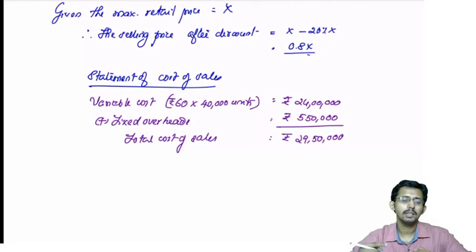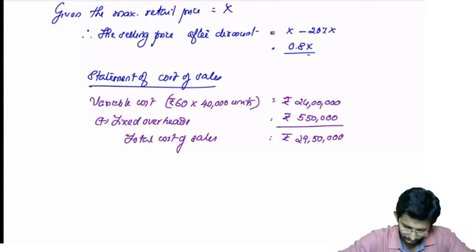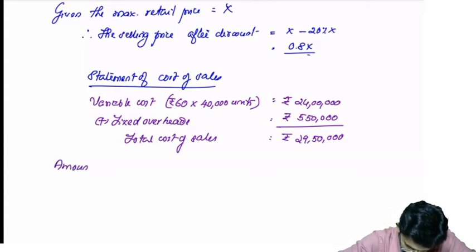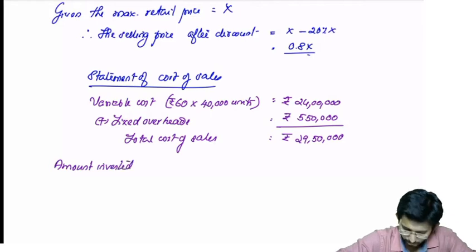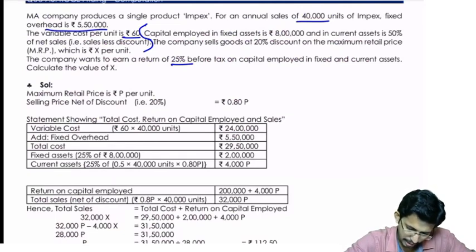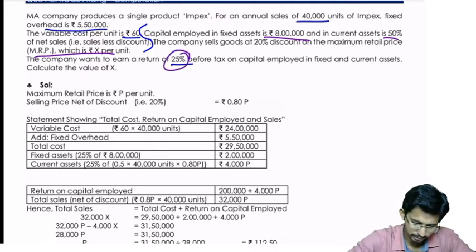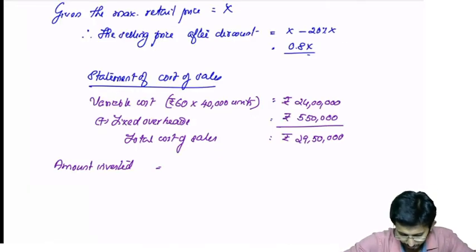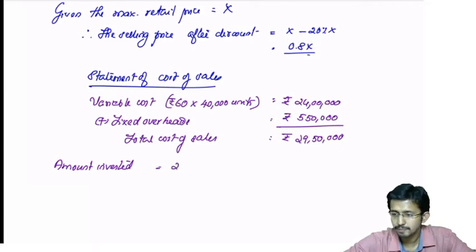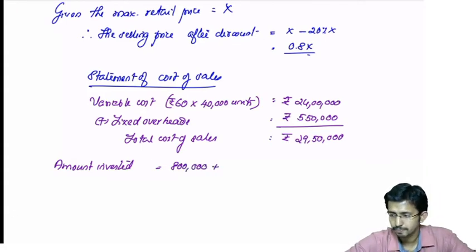Now what you have to do? You need to find out the total investment, and on the total investment what is the required return? That should be the markup. Now amount invested is equal to fixed asset. What is the amount of investment? They say that fixed asset is 8 lakh and current is 50% of net sales, and required return is 25% before tax. So amount invested is equal to 8 lakhs on fixed assets plus how much?